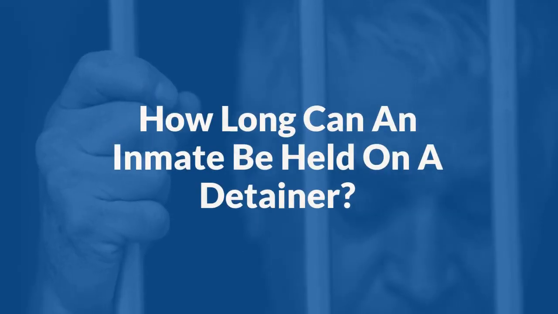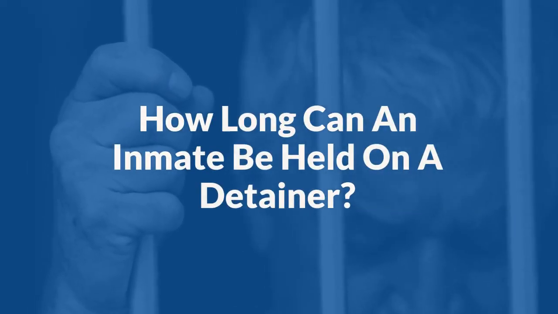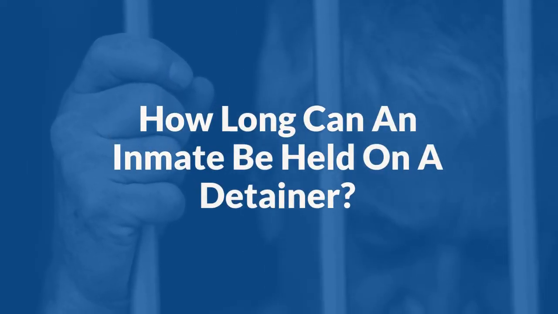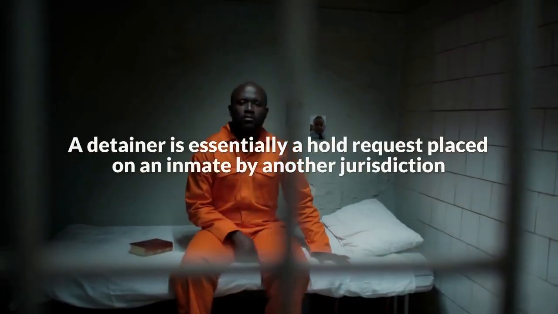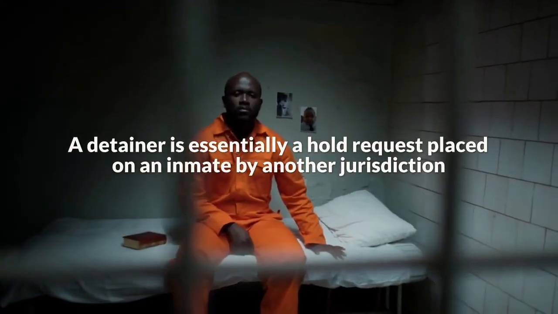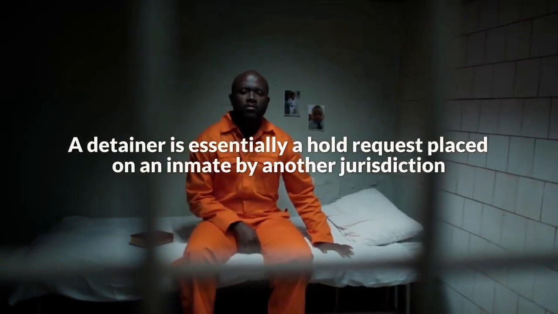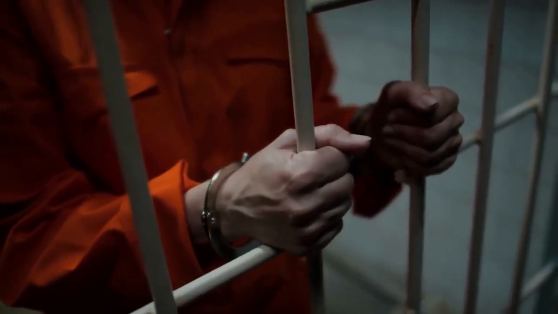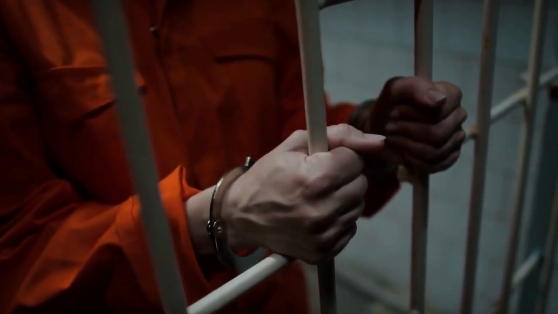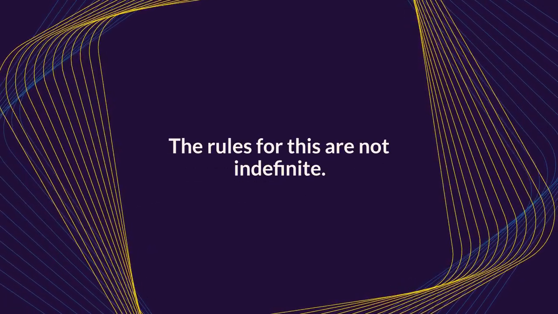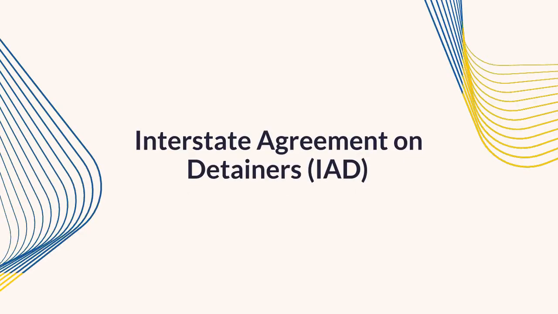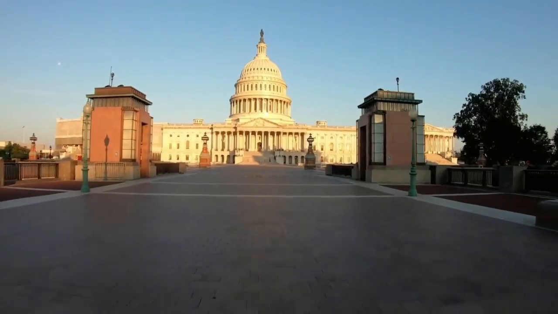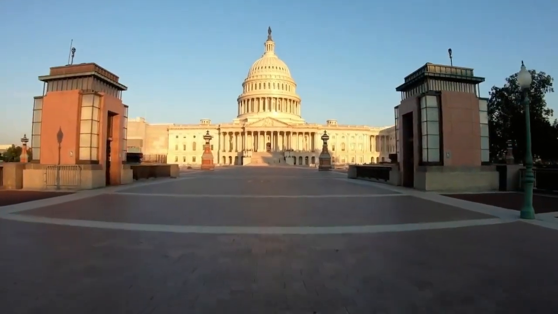Today we're answering a critical question: how long can an inmate be held on a detainer? A detainer is essentially a hold request placed on an inmate by another jurisdiction, like another state or the federal government, which says, don't release this person when their sentence is up, because we have charges pending against them. The rules for this are not indefinite, they are governed by a specific law called the Interstate Agreement on Detainers, or the IAD. This is a compact that most states and the federal government have agreed to follow.